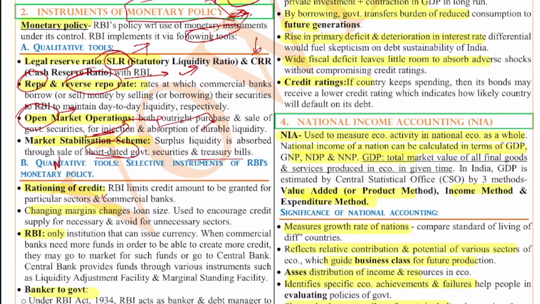That means RBI limits which sector should get credit, or limits the loan that can be granted to particular sectors and commercial banks. Also, the loan margins and size are changed by RBI from time to time, depending on the market, the need, the international factors and all. It is used to encourage credit supply for necessary things and avoid unnecessary sectors. RBI, if you see, is the only institution that can issue currency.